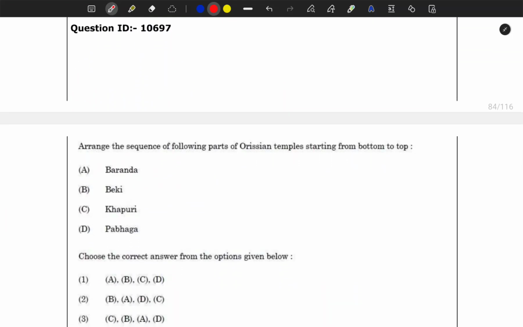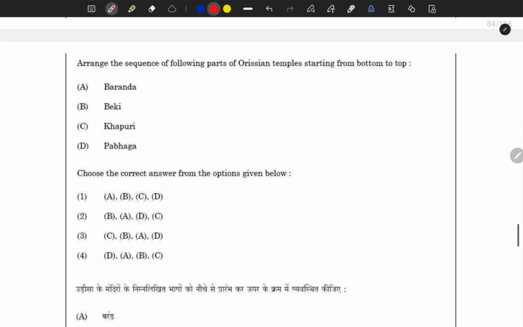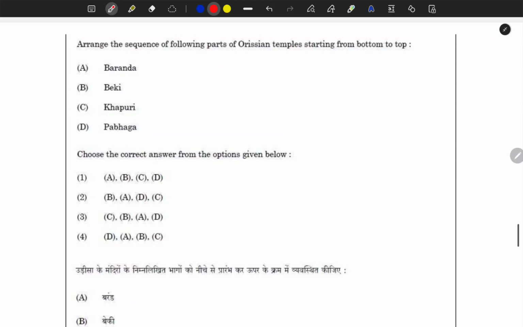Next thing is, again, this is what I referred to earlier. Arrange the sequence of the following parts of Odishan temples starting from bottom to top. I don't know how many of you know this, but the Kalinga style of architecture or the Odisha style of architecture came in the regional style of architecture.